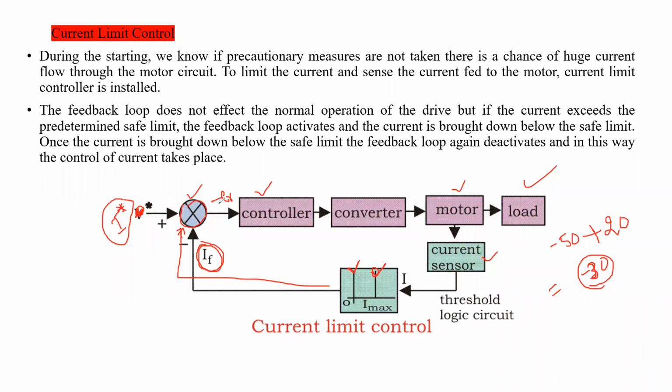So a negative error will be generated. A negative error means the controller will understand that high current is flowing through the motor circuit. So immediately the controller will limit the current and pass it through the converter. So accordingly the motor will operate, and the motor will also be protected.